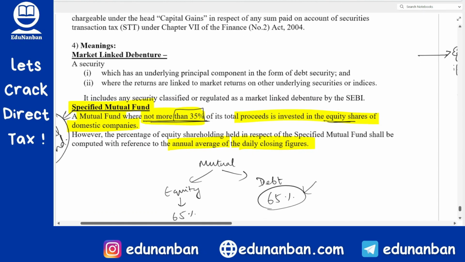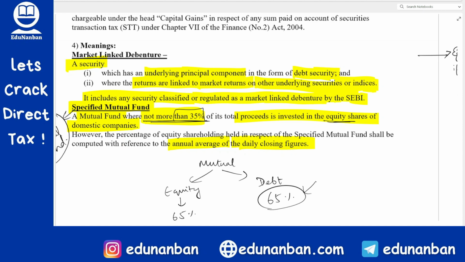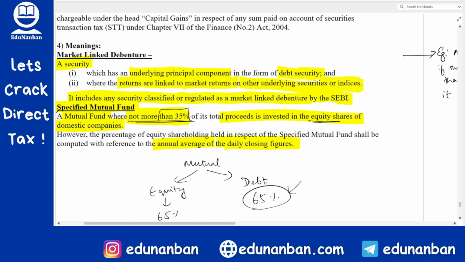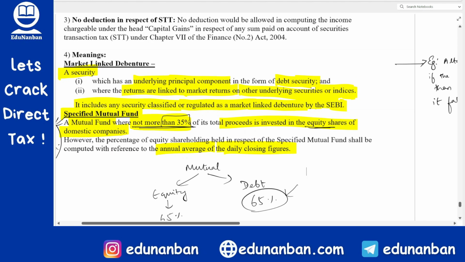Now let us see what is market linked debenture. Market linked debenture is a security which has an underlying principal component in the form of a debt security and where the returns are linked to market returns on other underlying security or indices. Fine. It includes any security classified or regulated as a market linked debenture by SEBI. So it means what, Kanna? Market linked debenture is also a debenture.